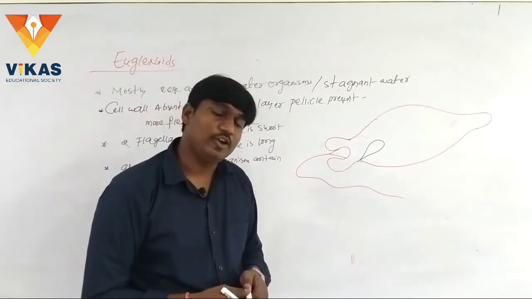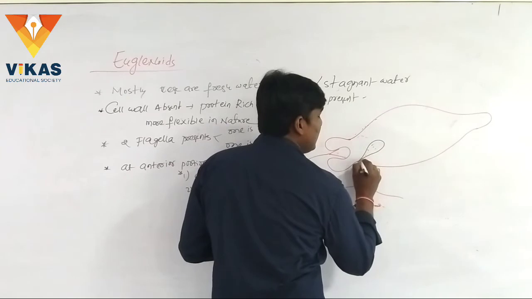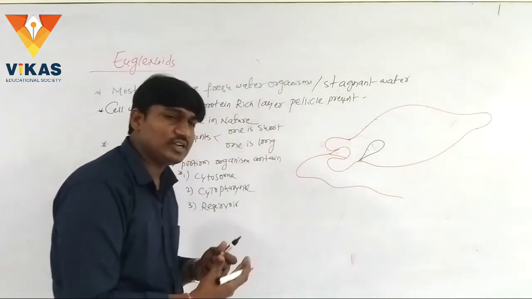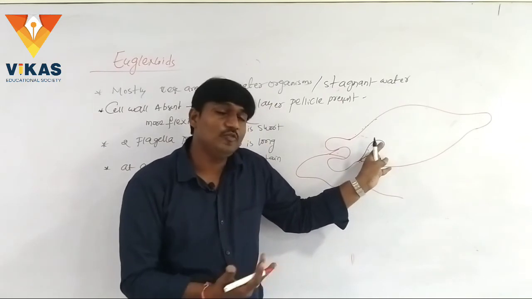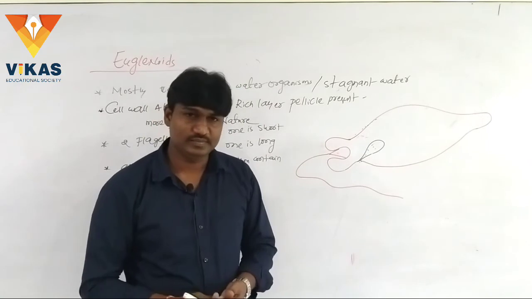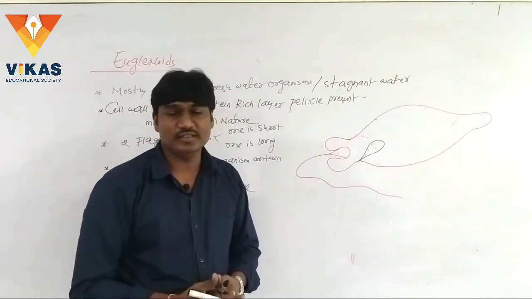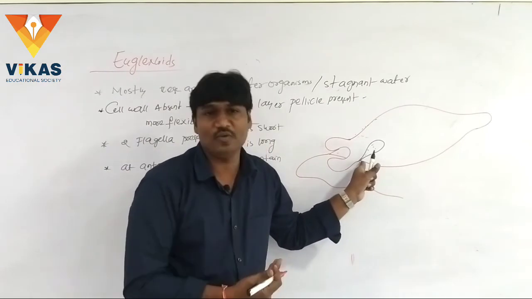Cytosome, cytopharynx and reservoir. So this is the reservoir, and it is also called the gut. With this part they obtain food materials from their habitat. They collect their food materials with the help of the reservoir.